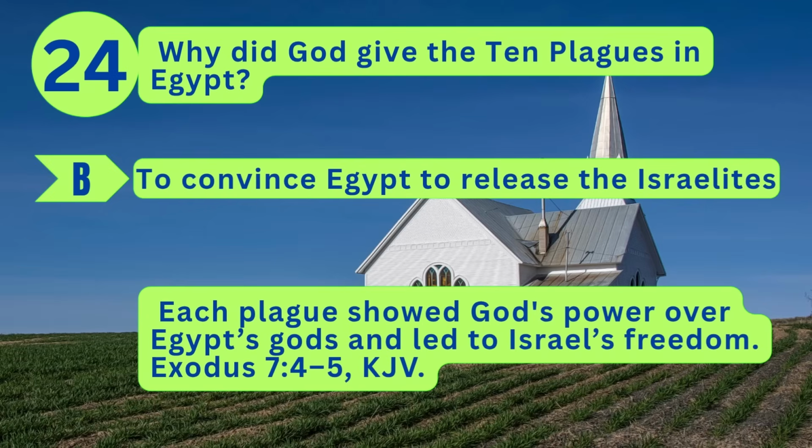The answer is B. To convince Egypt to release the Israelites. Each plague showed God's power over Egypt's gods and led to Israel's freedom. Exodus 7, verses 4 to 5.